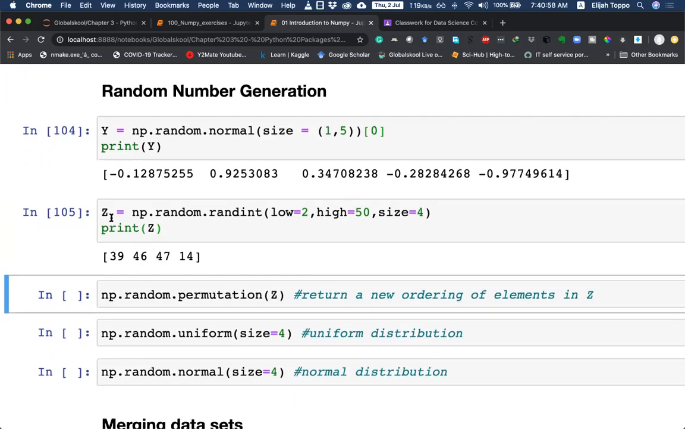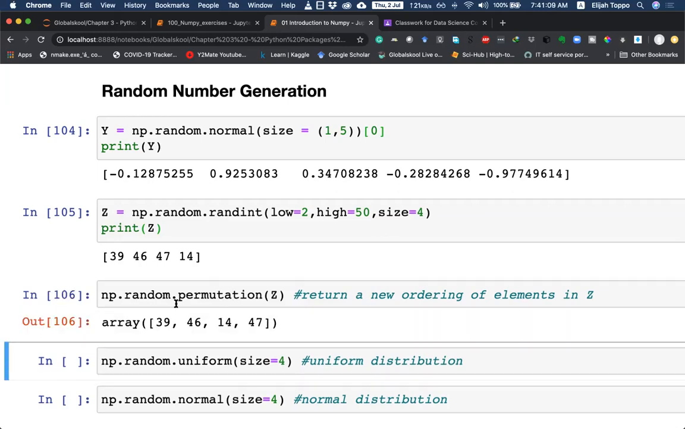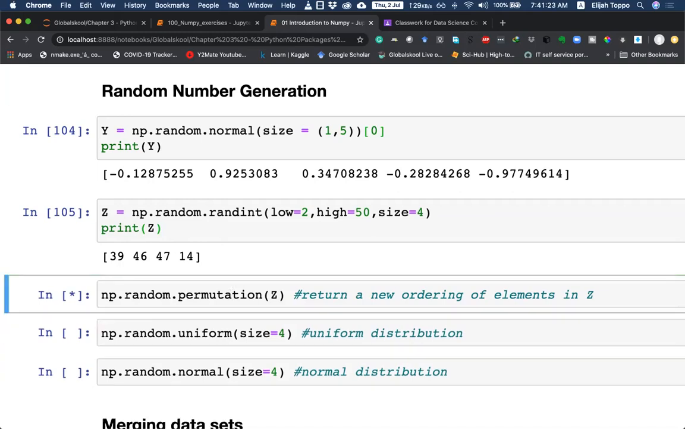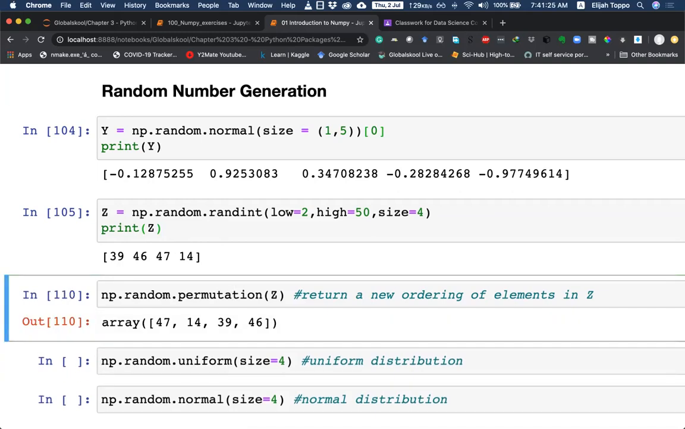Okay. Once we have Z here, if we want to have a new kind of ordering for this element, we can call from the random module the permutation. When I execute this, we can see that it has permuted 14 and 47. If I execute this again, it will give us basically different combinations of the same matrix here. Okay. So if I run this multiple times, you can see this order keeps on changing.